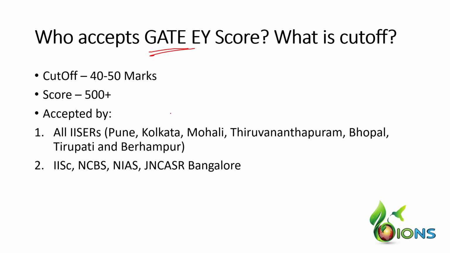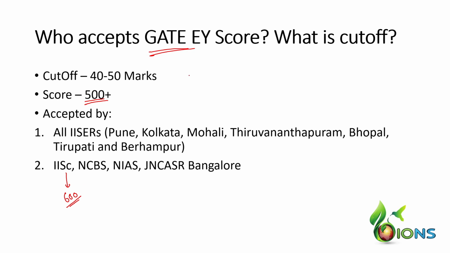The score comes with respect to the percentile, average marks, topper's marks, and the total number of students that have appeared. You can go through the GATE website to understand how the scoring is done. But on the whole, IISc takes the highest cutoff, which might range up to 600. So always having a score better than 500 is preferable, because above 500 all IISERs accept, and IISc sometimes ranges it to 600. The cutoff varies year to year, so it might sometimes be 500, it might be 550, it might be 600. Now the safest score is above 600, and that is accepted by all the institutes.